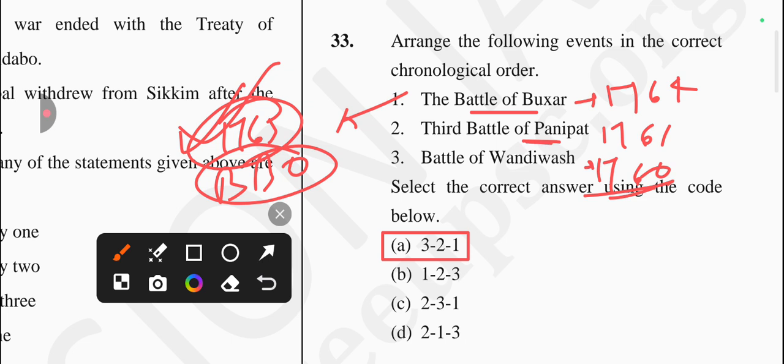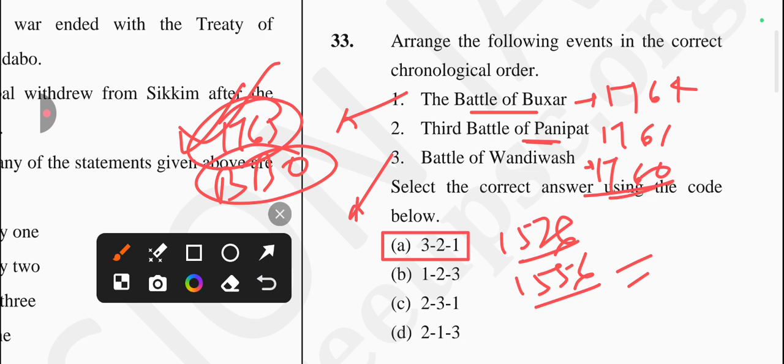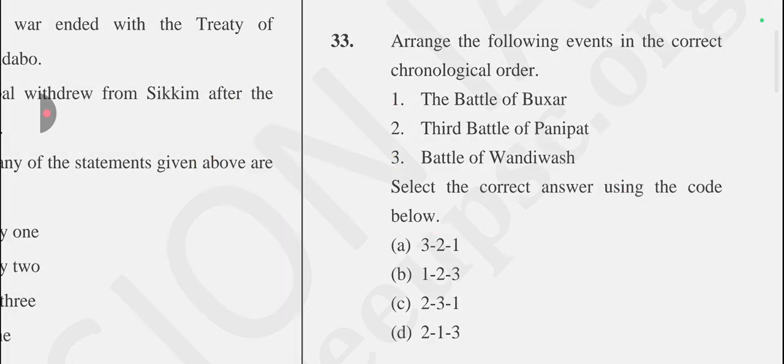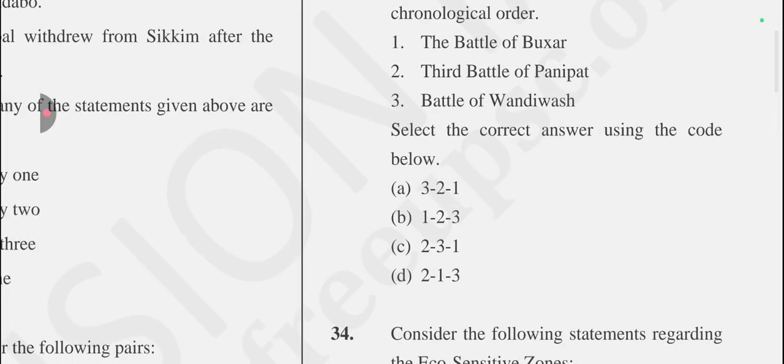So this one. And if we talk about the Battle of Panipat, the First Battle of Panipat was fought in 1526 between Babur and Ibrahim Lodi, and the second battle was fought in 1556 by Akbar led by Bairam Khan and Hemu, okay. So this one. And if we're talking about Battle of Wandiwash, it was part of Third Carnatic War between the British and the French in South India, okay. So some important things you have to remember. So let's come to the next question. Answer क्या था इसका? Option number A is the correct one.